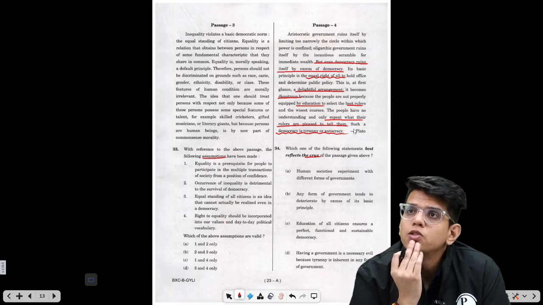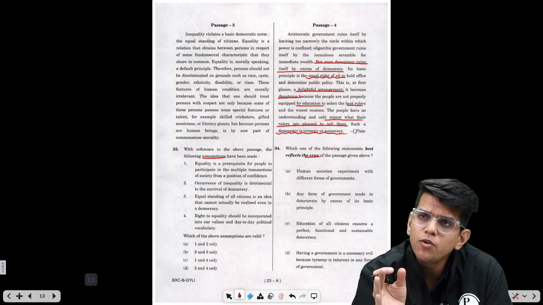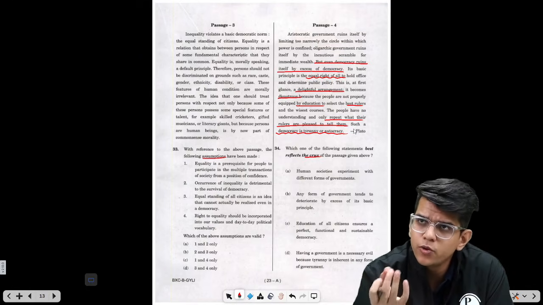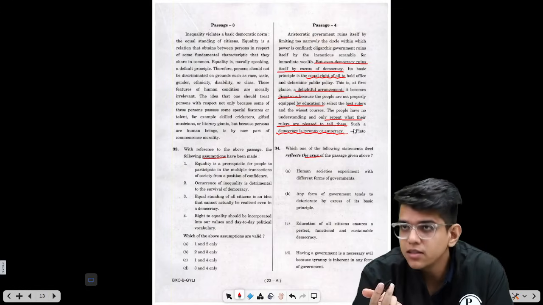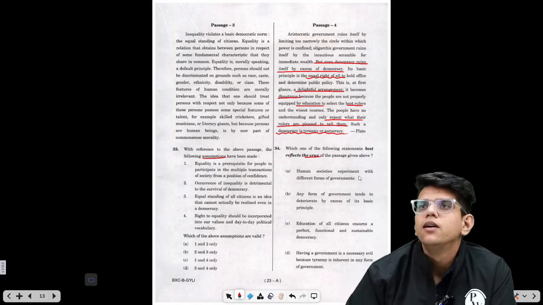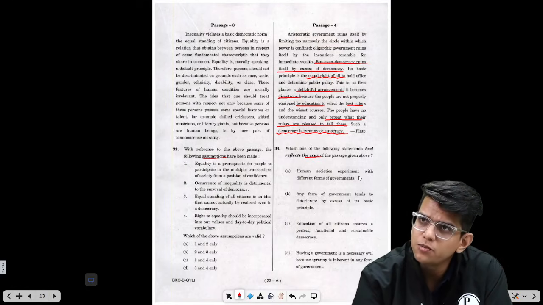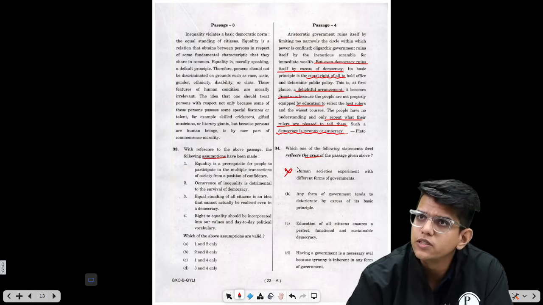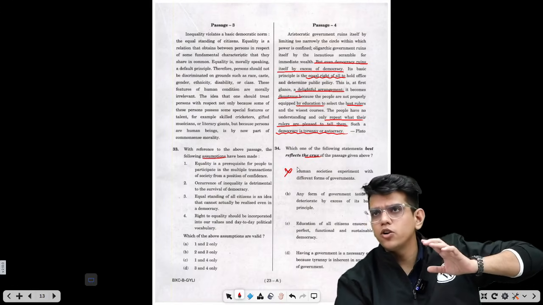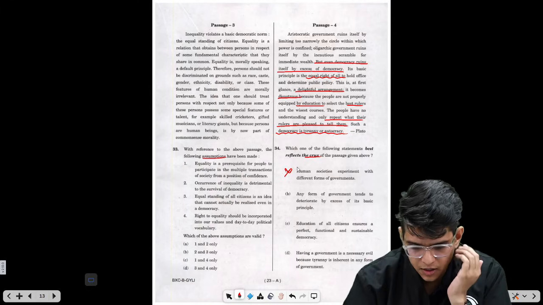Plato, right? So they are telling you that no form of government is ideal. Every form of government has some problems. In democracy, because of democracy itself, it can ruin itself, right? So let's see such an option from the given options. Human societies experiment with different forms of government. Now, this can't be the crux. The passage is not trying to say that humans experiment with different types of governments. You can remove this. So this is not the main argument. If this was the main argument, he would have told you only about the governments, but would have skipped the negative points about all these types of governments.